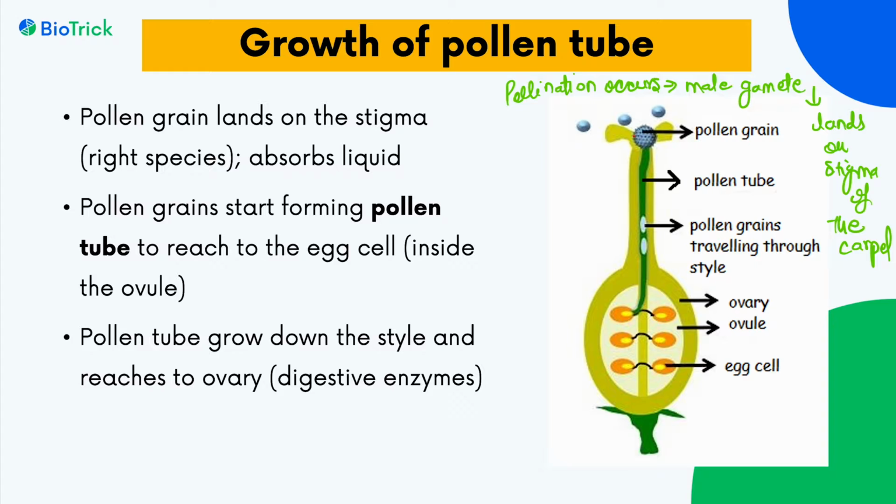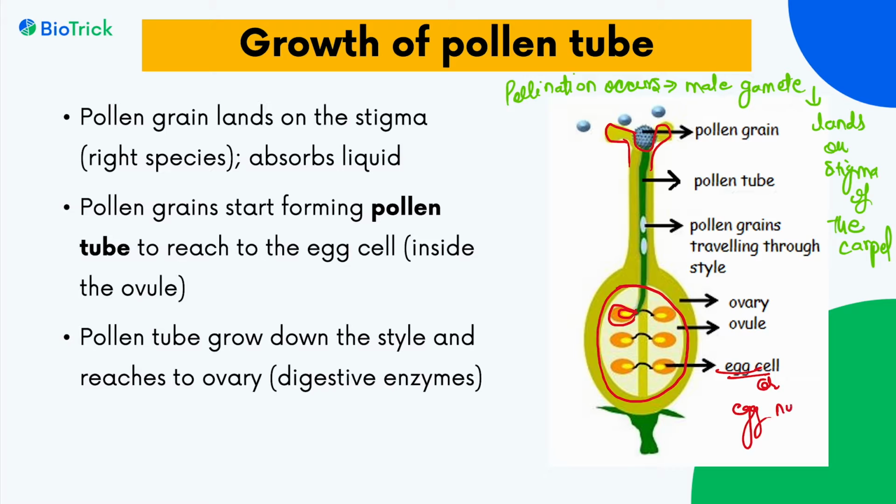So when pollination occurs, pollen grain lands on the stigma of the carpel. Now pollen grain is here on the stigma and the egg nuclei is inside the ovule in the ovary. Then how will the fertilization occur? How will the pollen grain reach the ovule or the egg cell or egg nuclei?